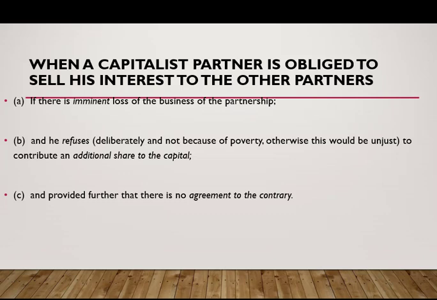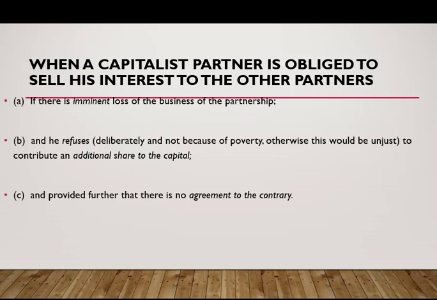So basically that is to save the business venture. So if the capitalist partner refuses to contribute additional capital, he should be obliged to sell his interests to the other capitalist partners who are willing to contribute additional capital.